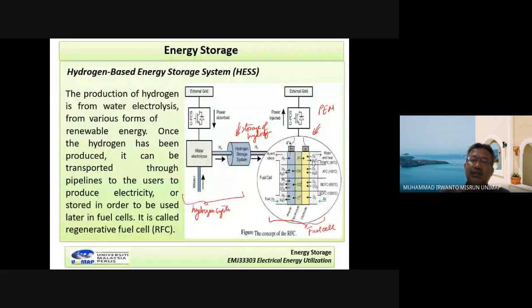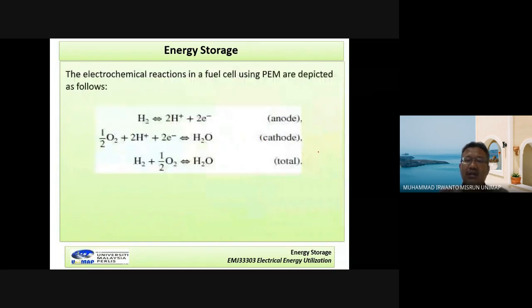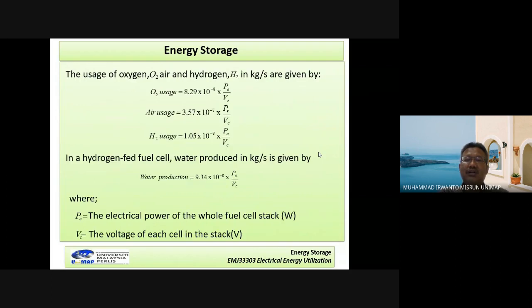Look here, we have the hydrogen, we have the water, and we have the oxygen here also. So the amount of hydrogen, oxygen, and water can now be calculated based on this formula.